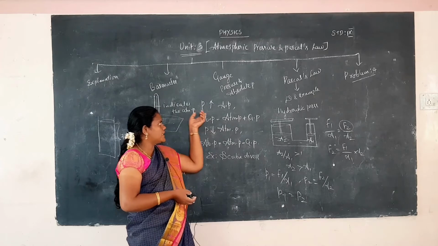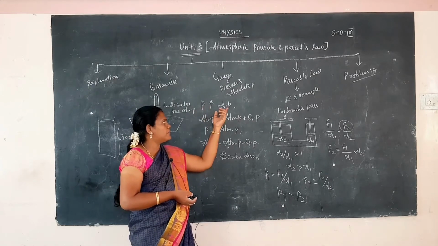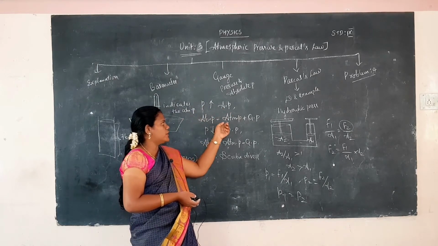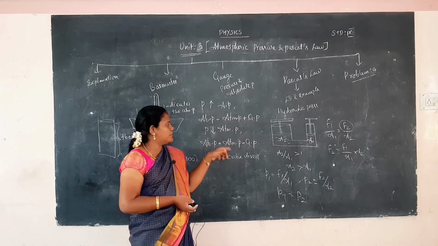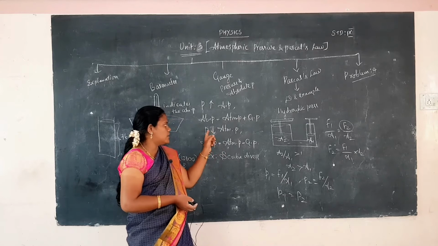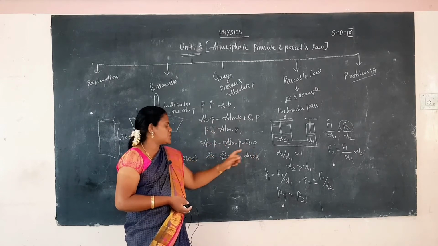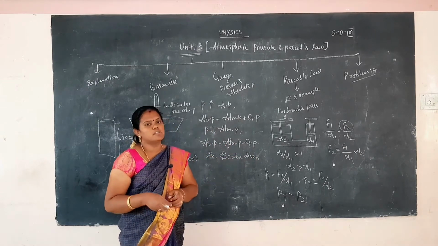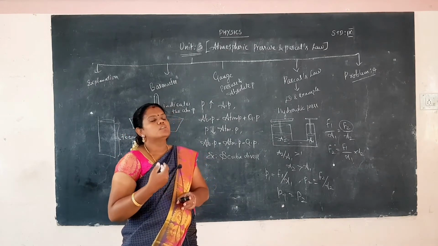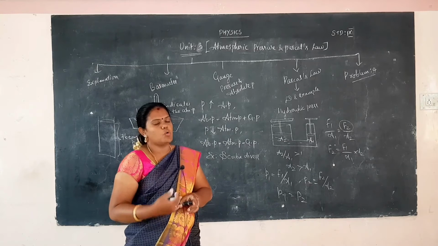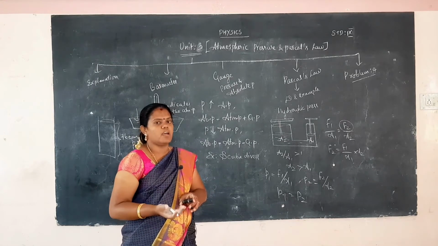If the pressure is greater than the atmospheric pressure, absolute pressure is equal to atmospheric pressure plus gauge pressure, and if the pressure is lower than the atmospheric pressure, absolute pressure is equal to atmospheric pressure minus gauge pressure. Scuba divers use special equipment to go under the sea, because the pressure at depth is high.